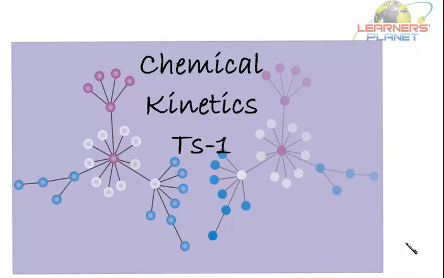This is the very first theory session for chemical kinetics. So this is just an introductory session to chemical kinetics, wherein we'll discuss what chemical kinetics is related to, also about the different types of chemical reactions, that is the instantaneous reaction, the fast reaction, the moderate reaction, and so on and so forth. We'll also discuss the rate of reaction. So let's start our session here.